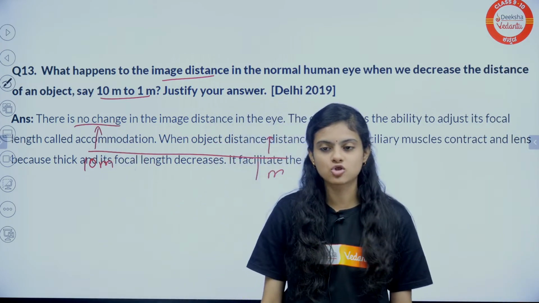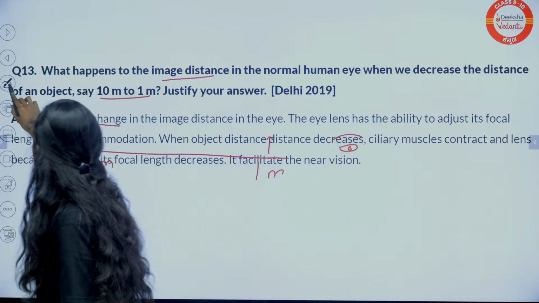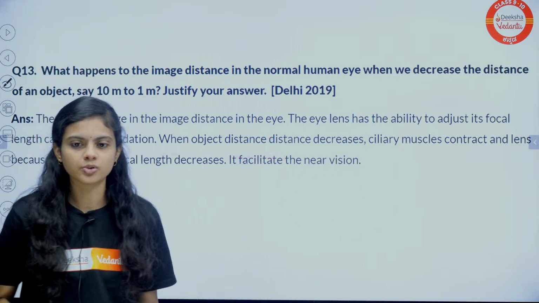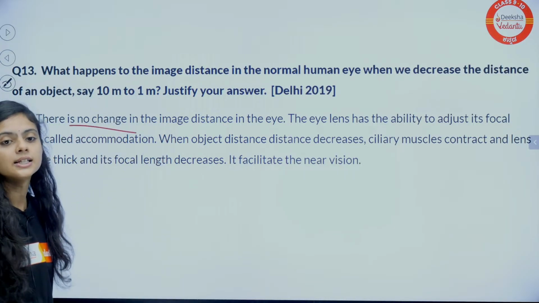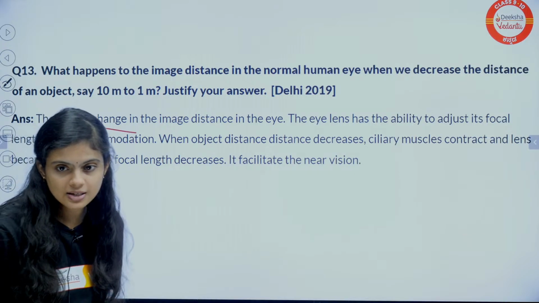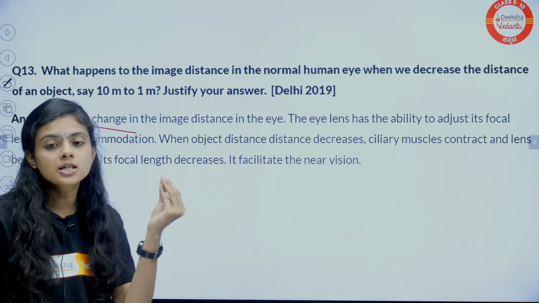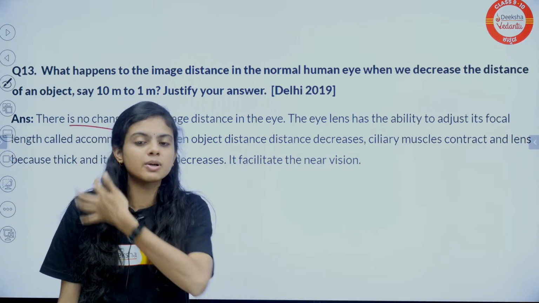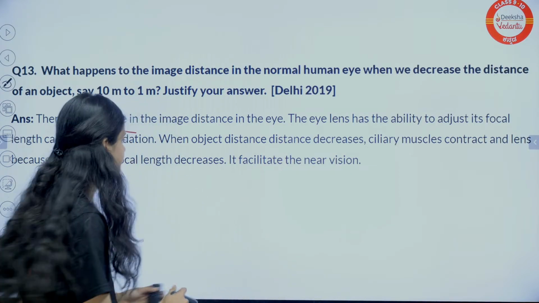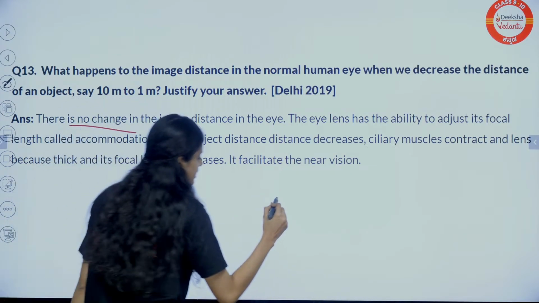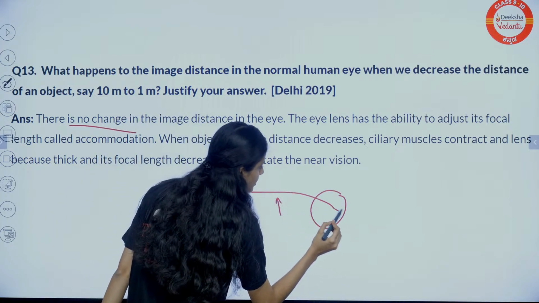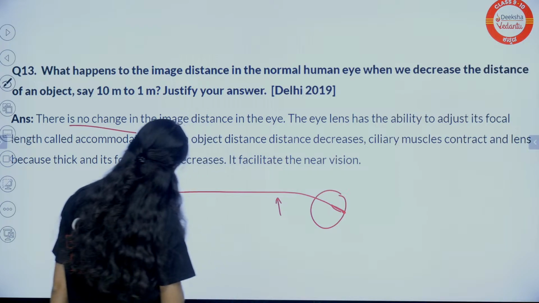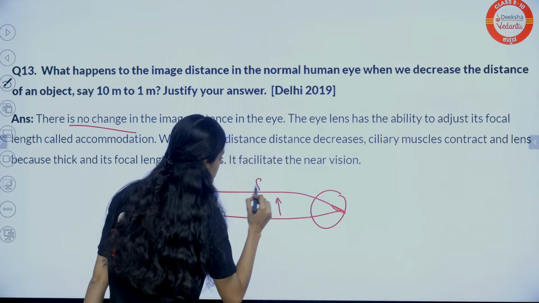Yeah, exactly. There is no change in the image distance, because it adjusts the focal length, right? Because of the power of accommodation. When the object was far, the focal length was more.